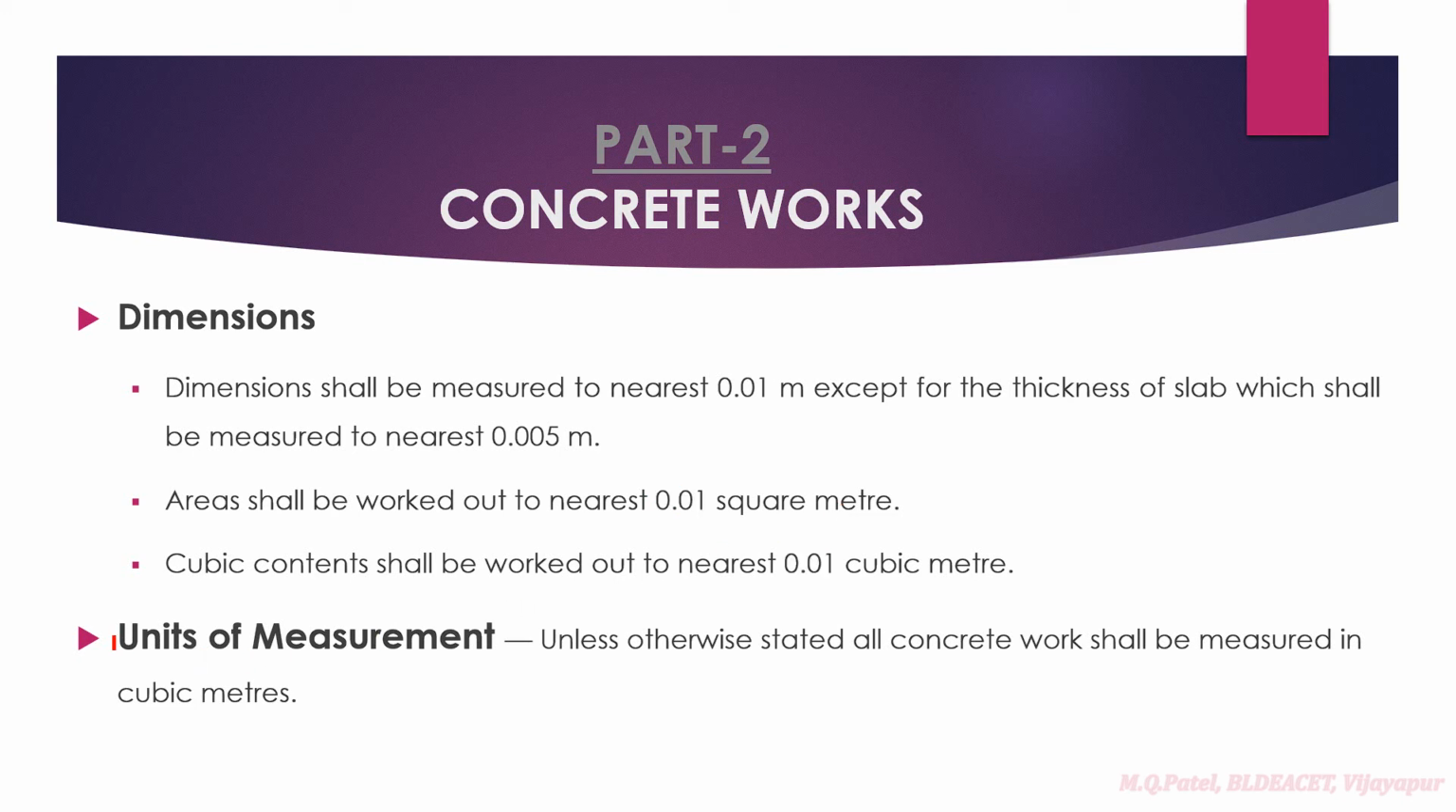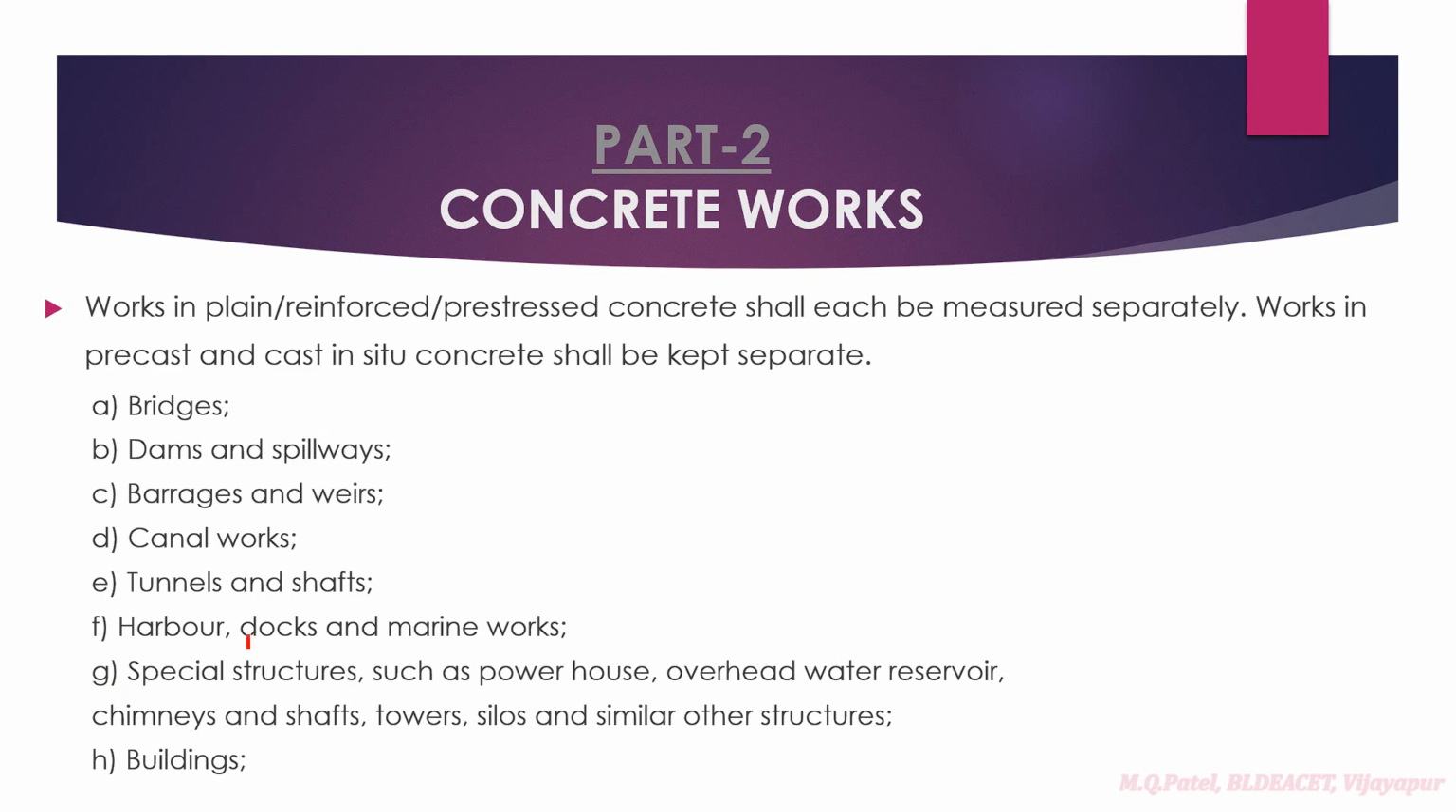Then next they have given the unit of measurement. Means if you are going to have any concrete works, how it has to be measured. Unless otherwise stated, all concrete works shall be measured in cubic meters. It shall be measured in cubic meters. So for example, if you are doing a calculation of footing concrete or column concrete or a beam or a slab or any concreting works you take, you have to measure it in cubic meters. That is what is given in the code book, right?